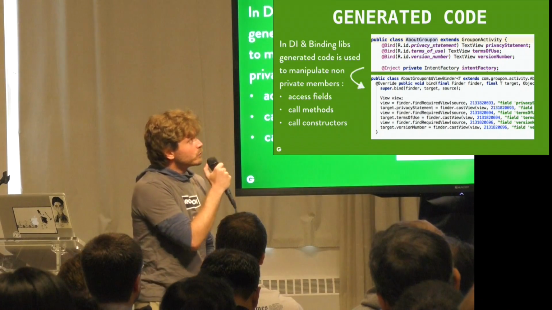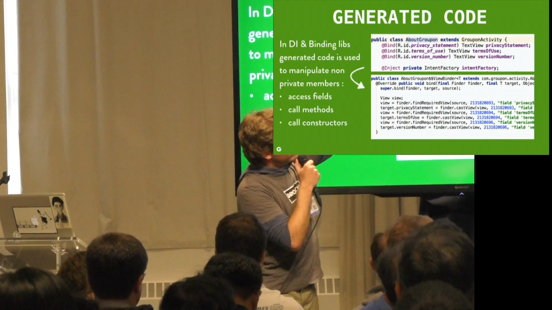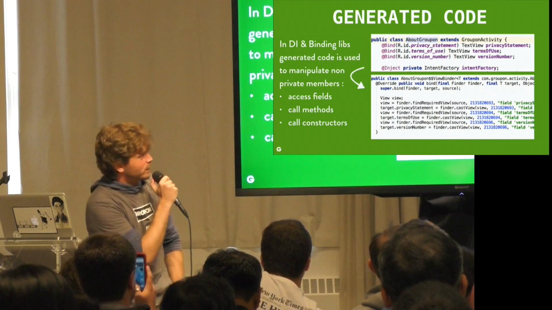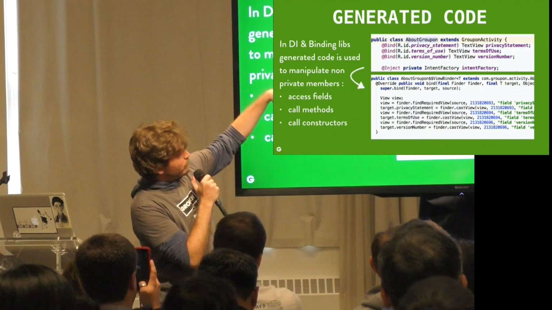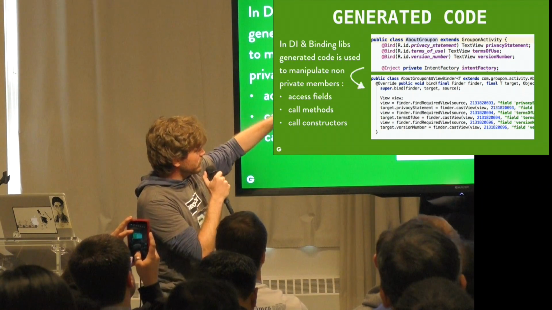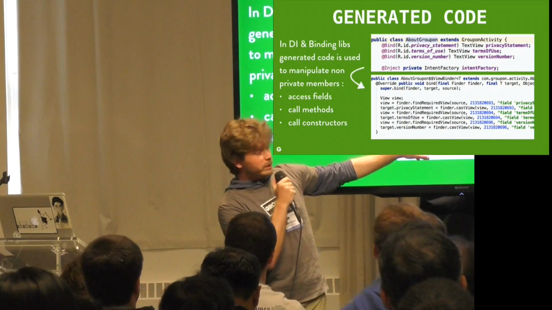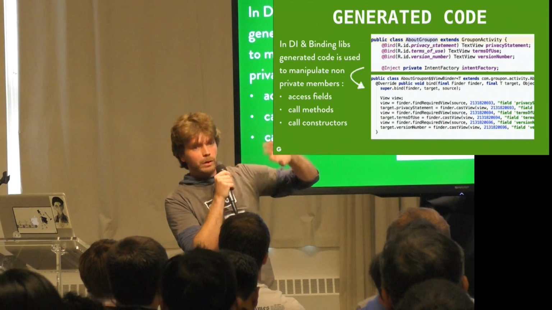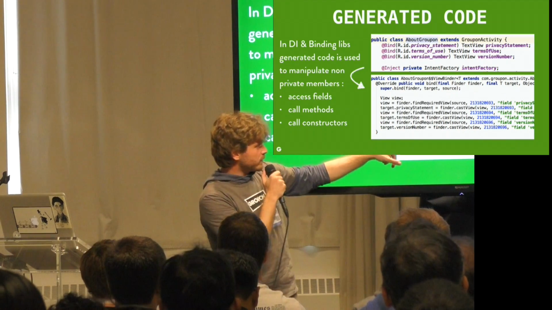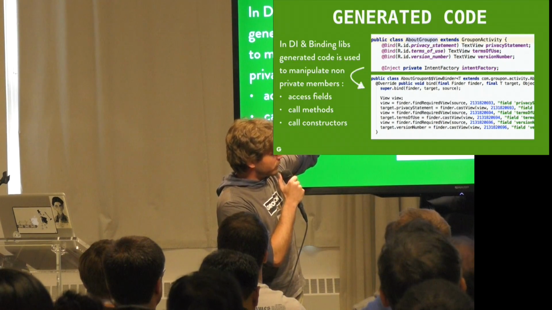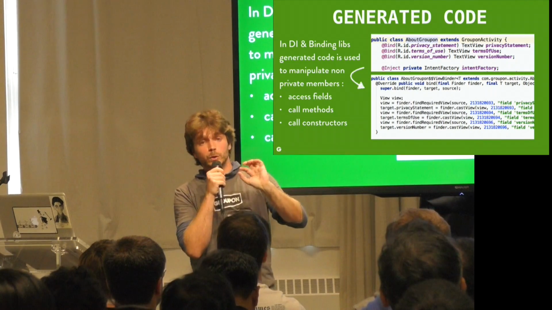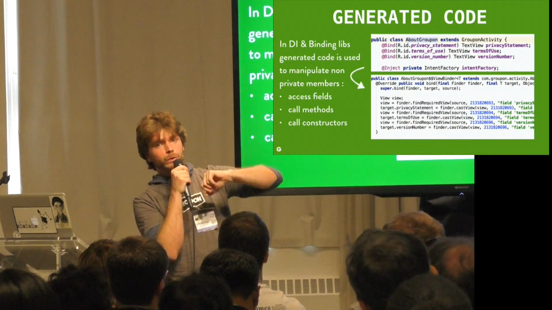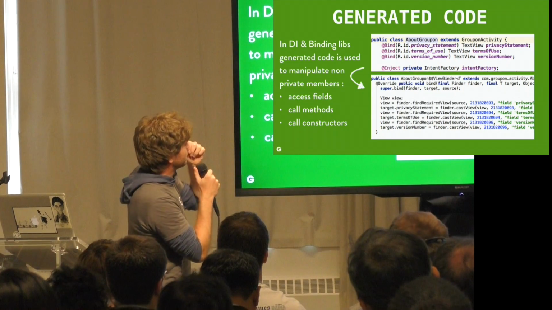If you look at what the generated code looks like, here you've got a very simple activity about Groupon. It's a Groupon activity, and then you've got some fields that are bound inside this activity. When we pass it to Butterknife, it will generate this class, which is about Groupon, so the same name as the activity, $$ViewBinder. And inside this class, that is completely generated by the annotation processor, you will find some code that actually performs the glue or assigns all the fields from XML to the fields of your activity. So this is what is generated.